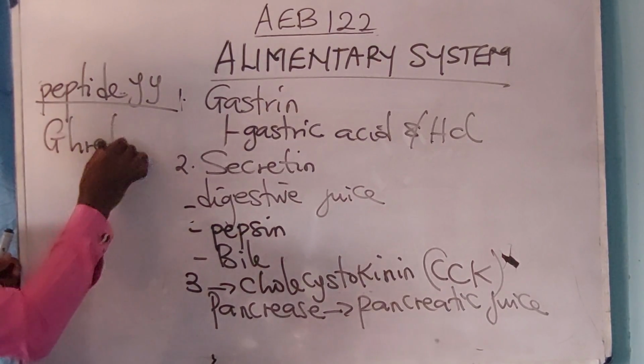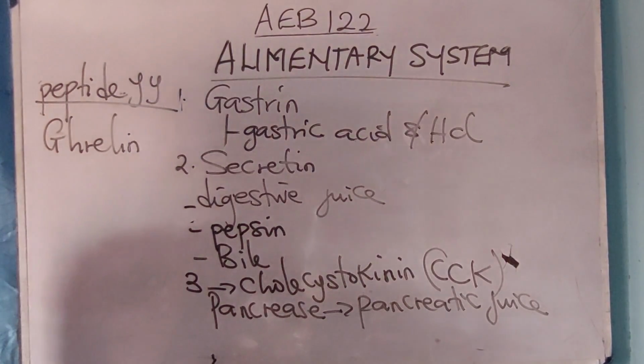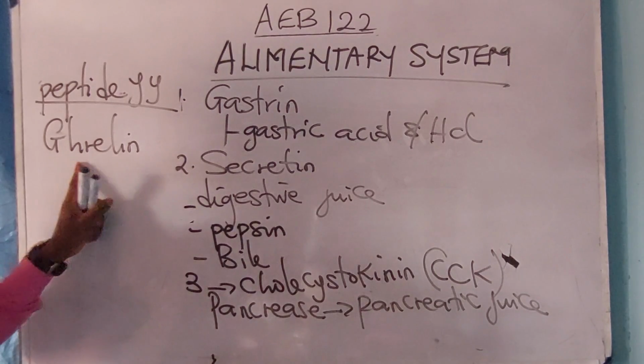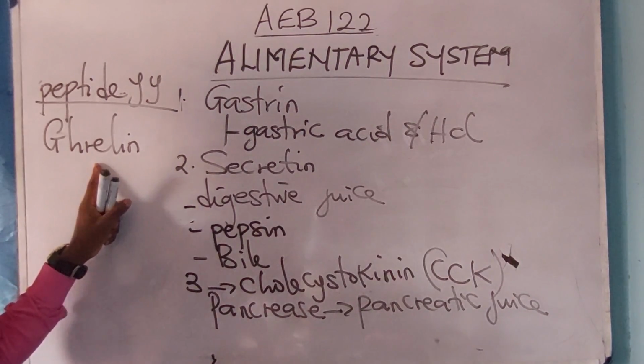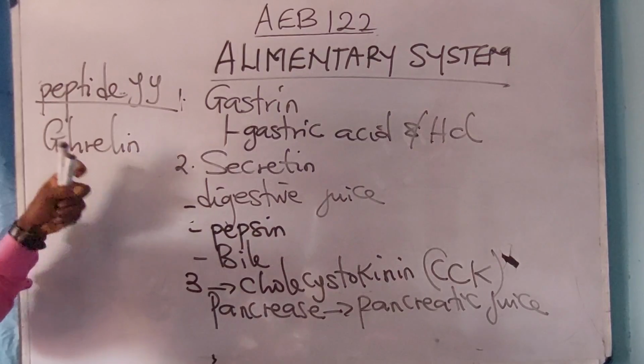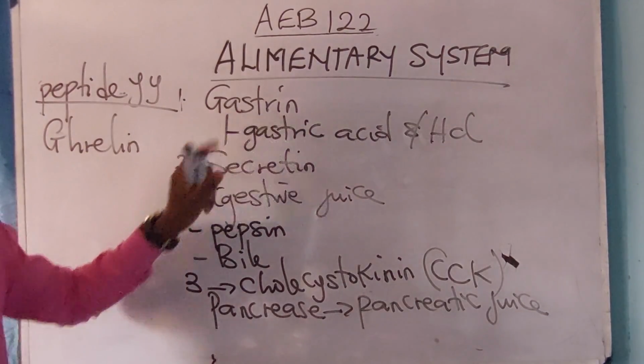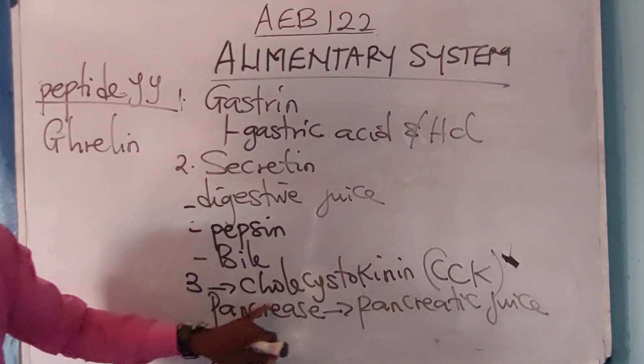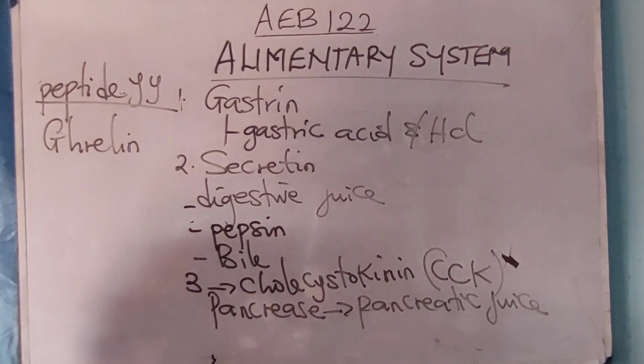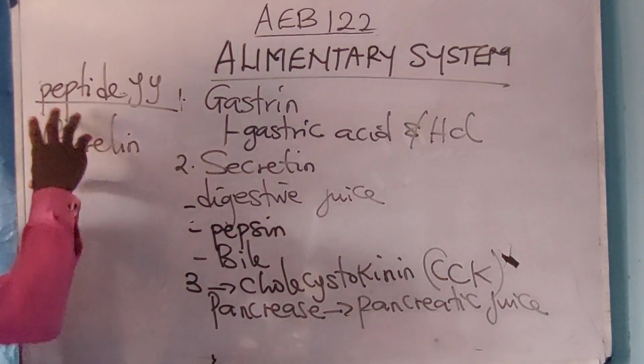Also take note of this: Ghrelin. Ghrelin is produced when the stomach is empty. That is, when there is hunger, ghrelin is formed. I said gastrin, secretin, and cholecystokinin are responsible for the digestive process, and these are their various functions.